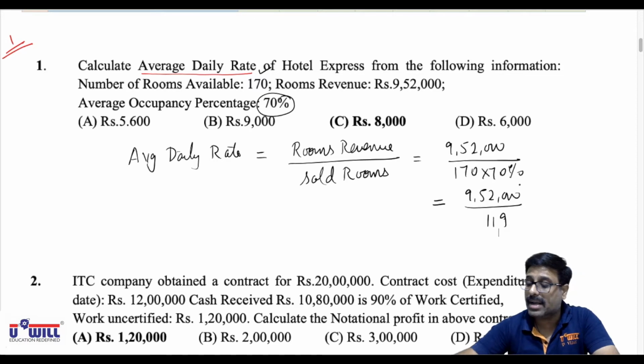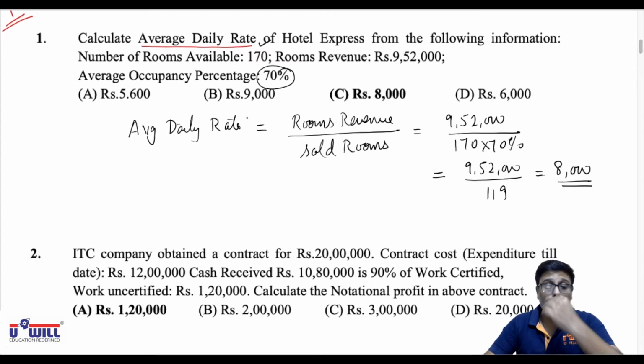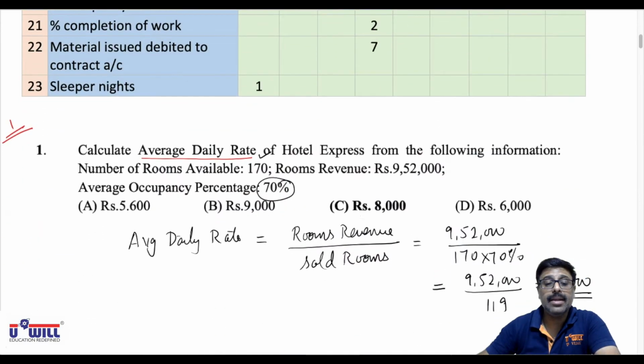9,52,000 divided by 119, your answer comes to 8,000. Okay. Now keep one thing in mind. When you solve this similar kind of questions, which questions? November 2013, September 2016, October 17 and October 18.